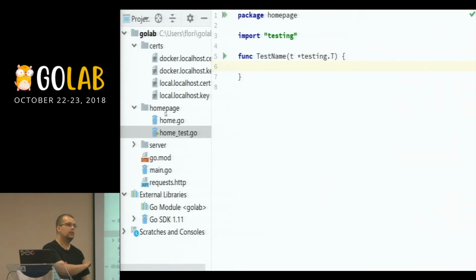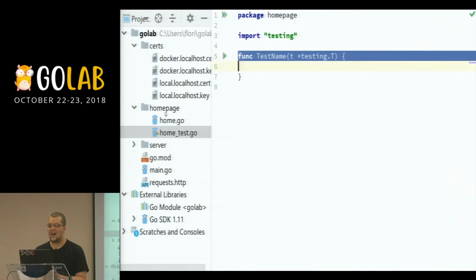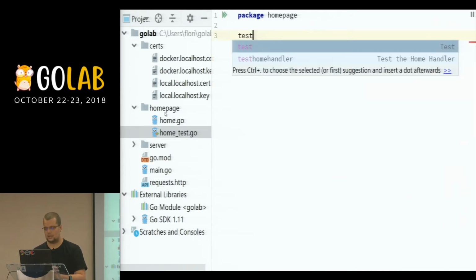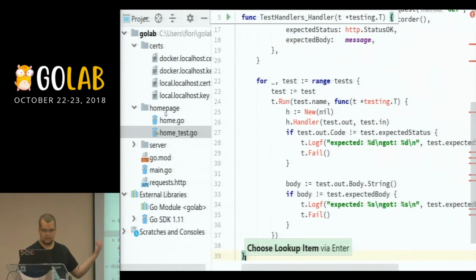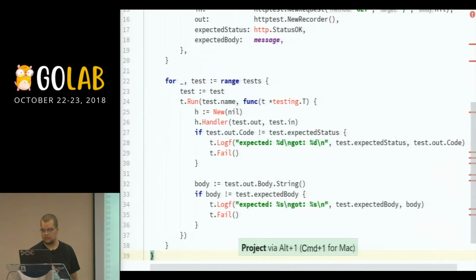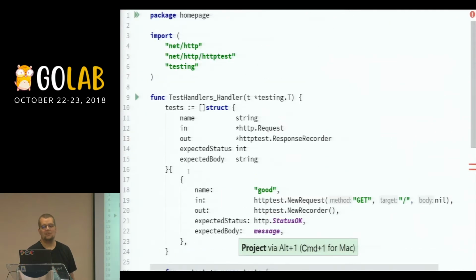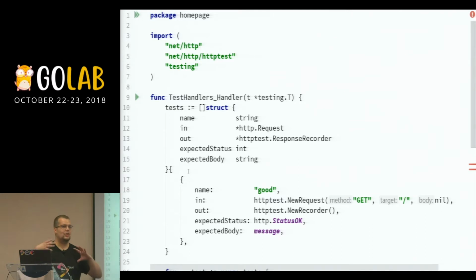How many of you have heard about table testing? Okay, so I can teach you something. What table testing is, is the whole bunch of text that I just wrote. But moreover, it's a way to structure your tests so that they contain a slice with a type of struct as elements.